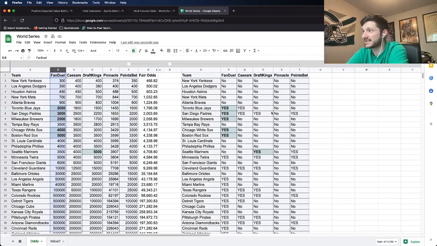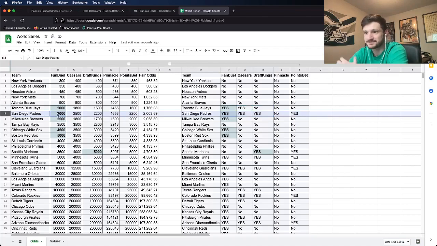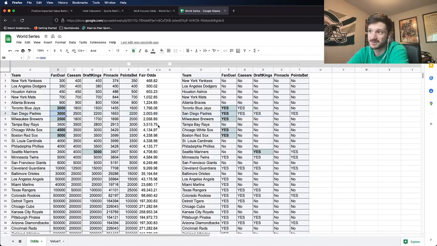We see a lot of yeses that aren't FanDuel related, but if we're just looking at the best odds, the next yes is on the Padres. Best odds at plus 3,000. The Pinnacle line has it at plus 2,000. That's insane. When we look at all of the biggest gaps between the fair odds on the Pinnacle line versus what we're getting on FanDuel, the Padres have the clearest value of all of them, right?